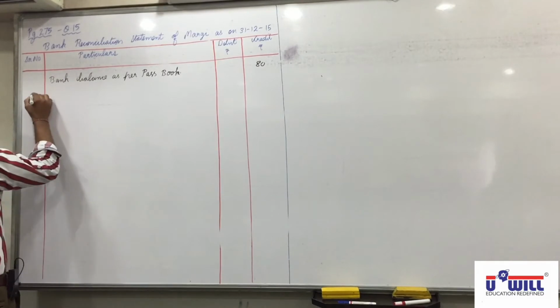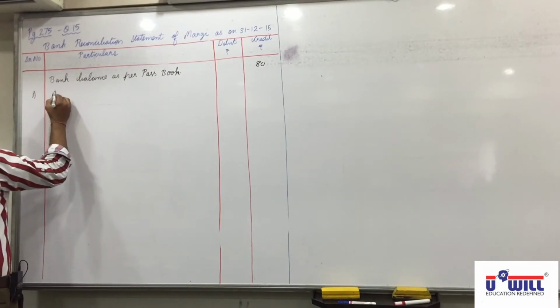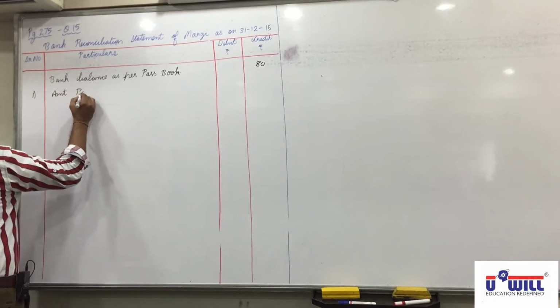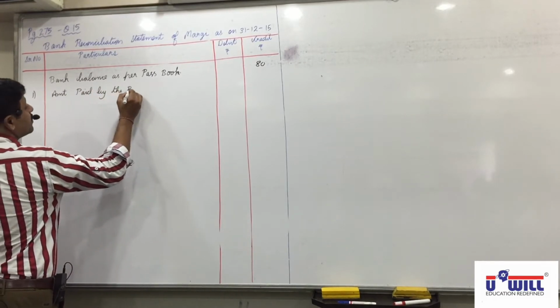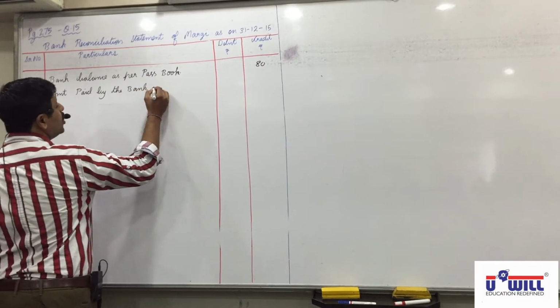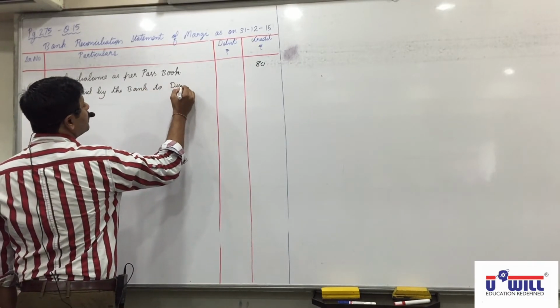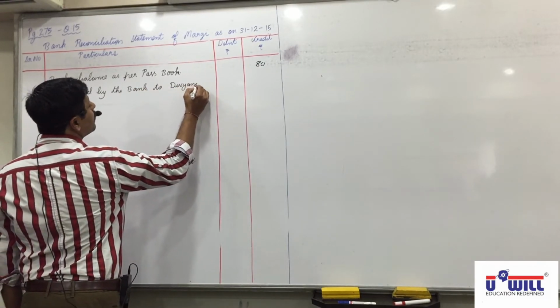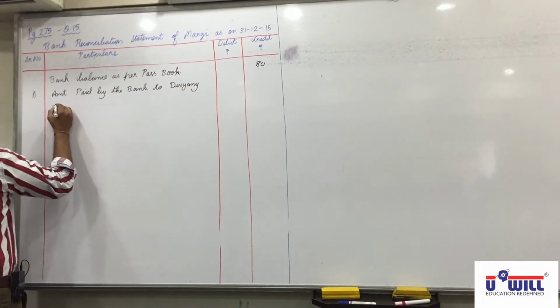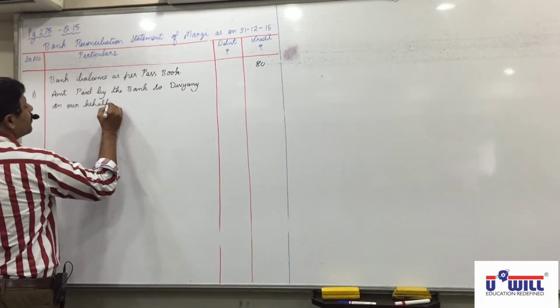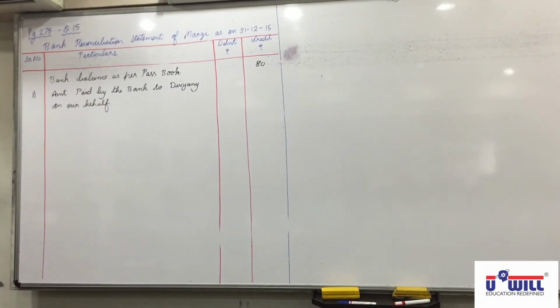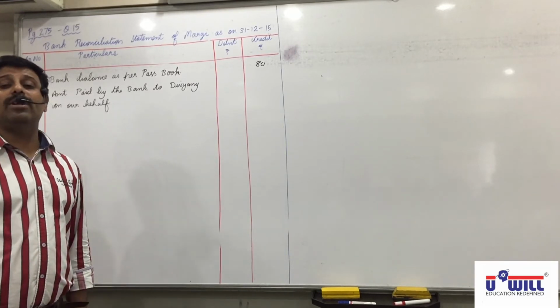So write down the first reason: amount paid by the bank to Divyam on our behalf. Where will we record it?